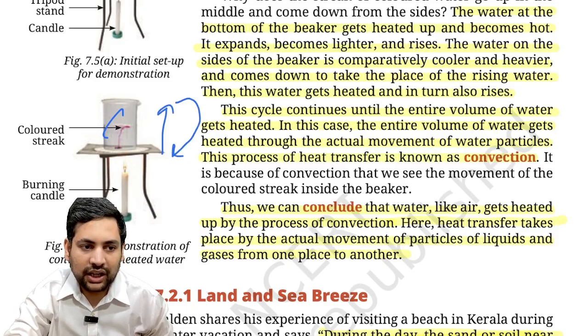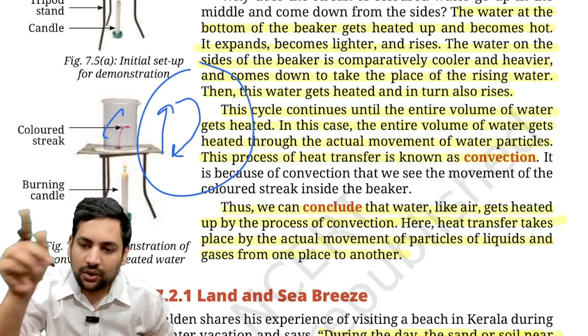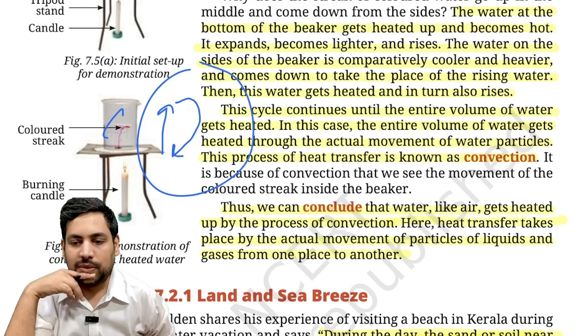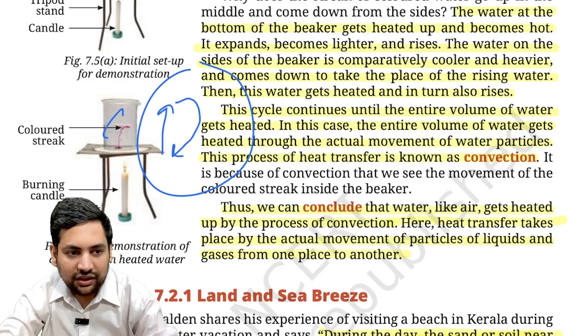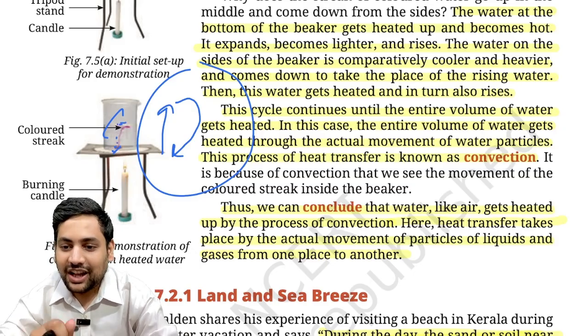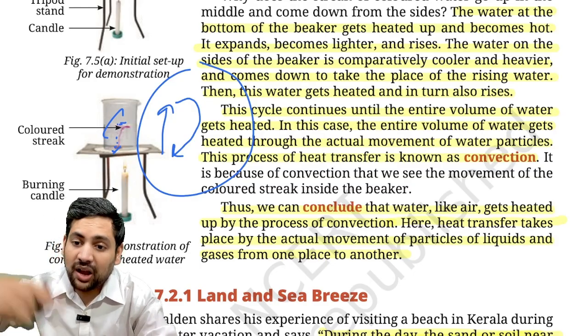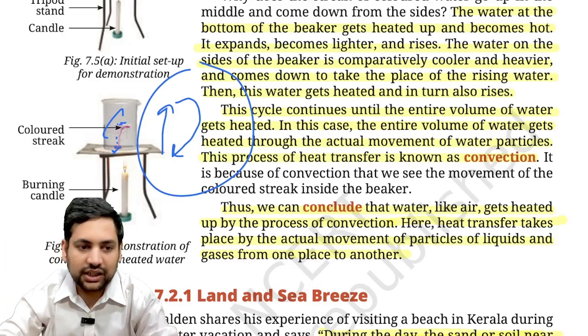Now, till what time does this whole circular phenomenon keep on going? Till the time the whole thing becomes the same temperature. Correct? Now here, can you feel that this first part that was pink in color is literally moving up? It's not just transferring heat, it's moving up. So here you have movement of particles itself.